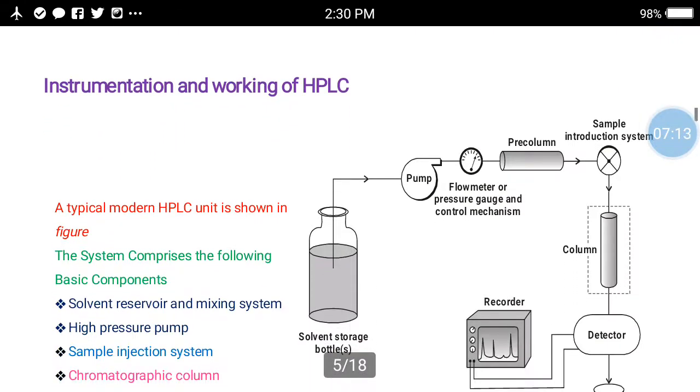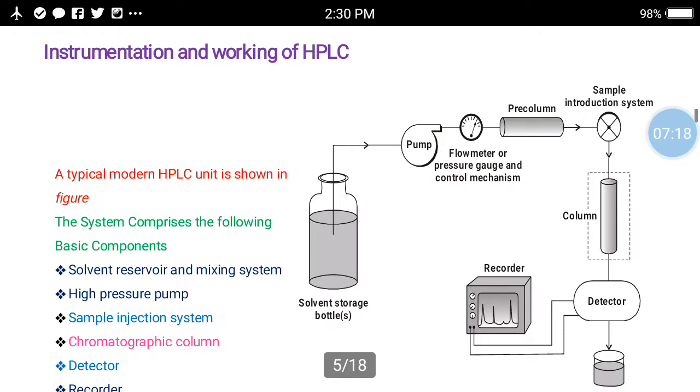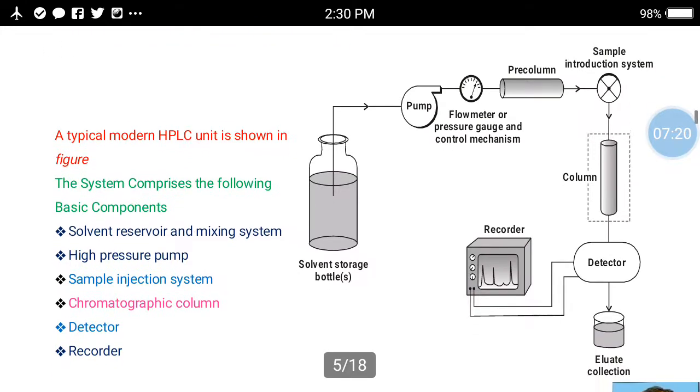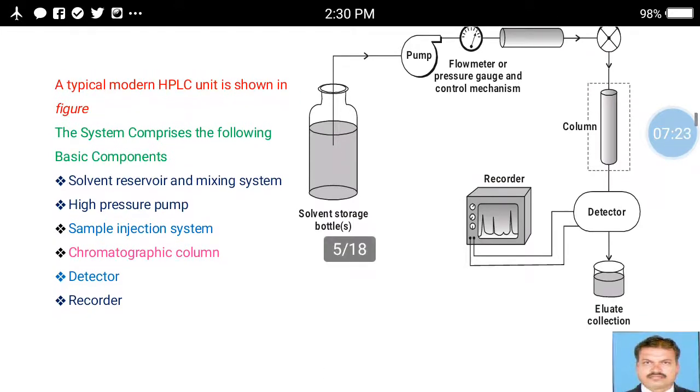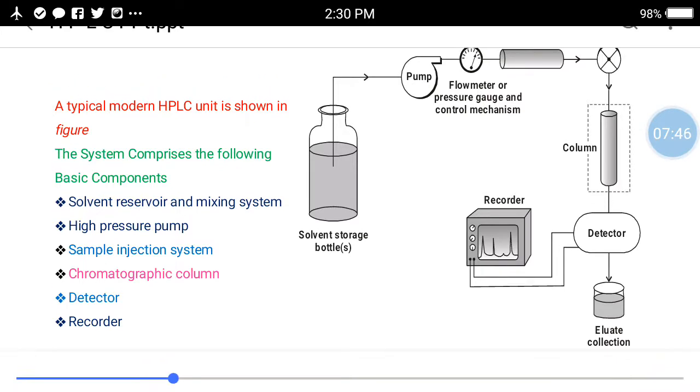Here the most important part is the instrumentation and working of the HPLC. Look here, a typical modern HPLC unit is shown. It is divided into 6 parts. First one is the solvent reservoir and mixing system. Second one is the high pressure pump. Third one is the sample injection system. Then the chromatographic column. Then the detector and a recorder.